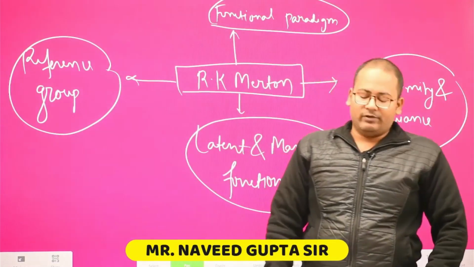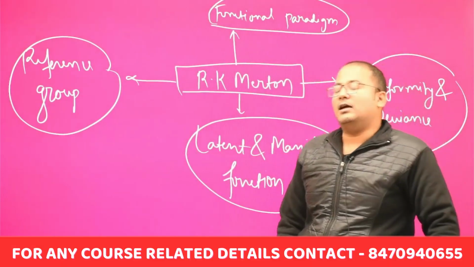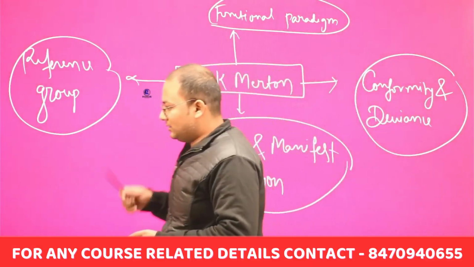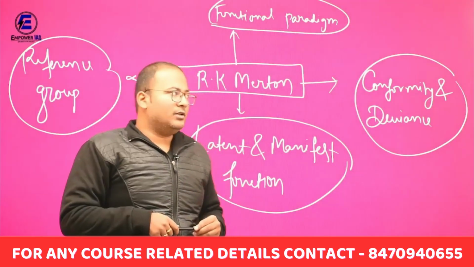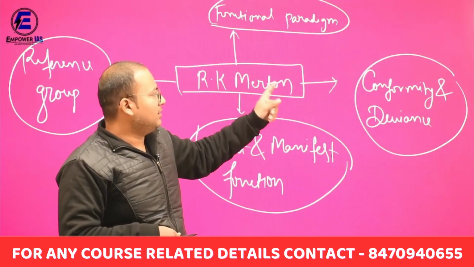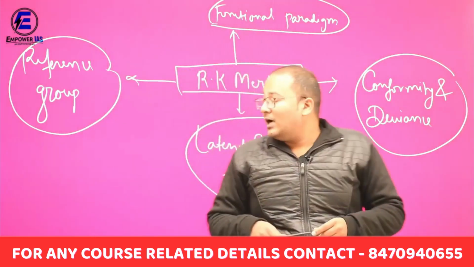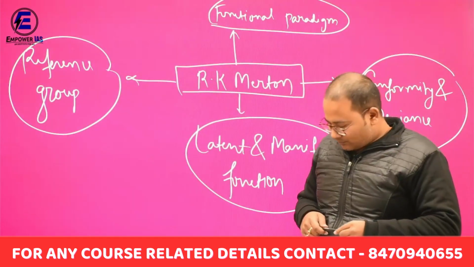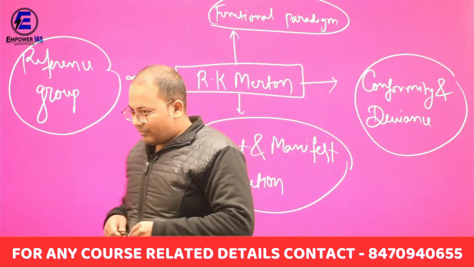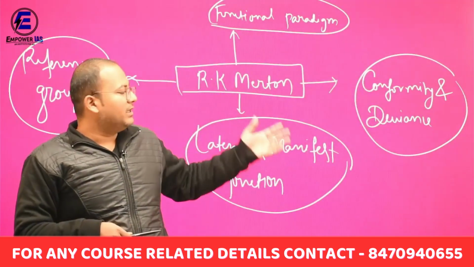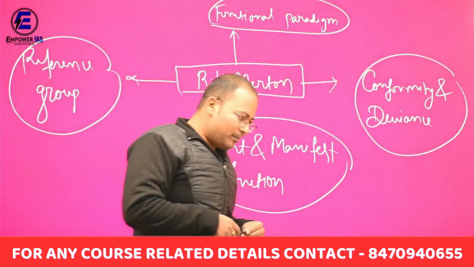Hello everyone, today we will discuss our next thinker, and the name of the thinker is R.K. Merton. His contributions in the field of sociology are the functional paradigm, conformity and deviance, latent function and manifest function, and then reference group. So in this lecture we will discuss only the concept of conformity and deviance given by R.K. Merton.